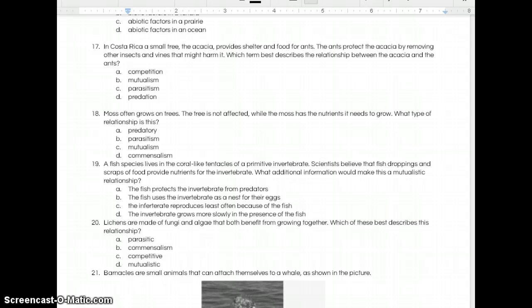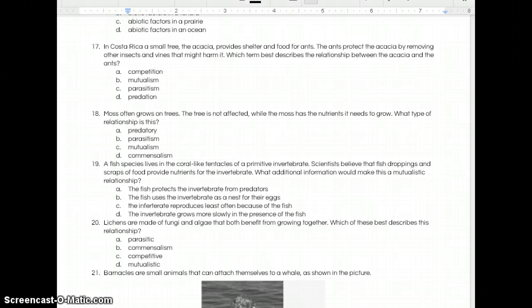Number 18. Moss often grows in trees. The tree is not affected, while the moss has the nutrients it needs to grow. What type of relationship is this? A, predation, B, parasitism, C, mutualism, or D, commensalism.